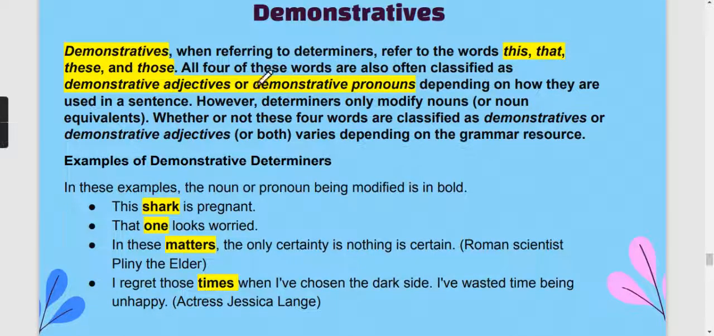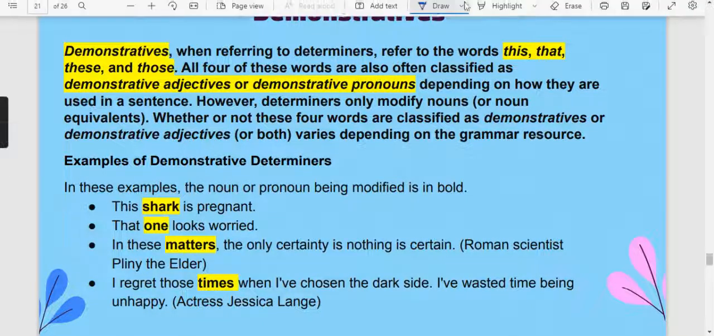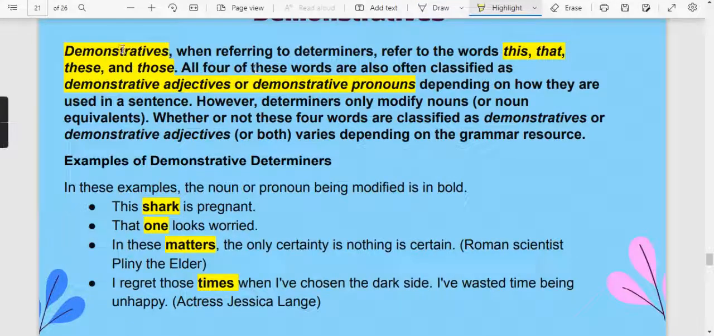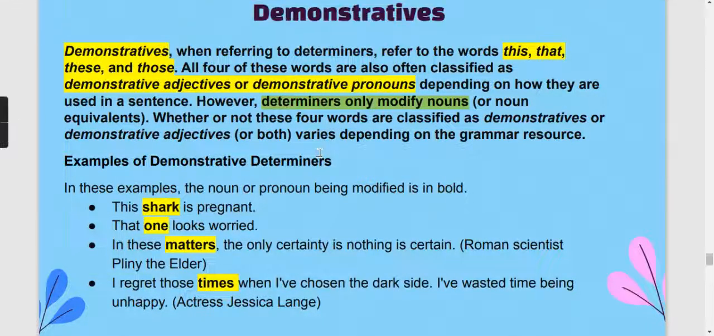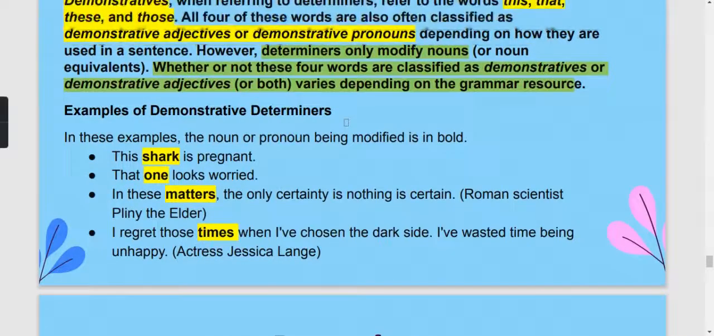And all four of these words we have already seen when we have read demonstrative adjectives and demonstrative pronouns. So depending upon the sentence, you have to basically see whether demonstratives are coming or not. Determiners का main काम यही रहता है that they will be used to modify the noun. So whether or not these four words are classified as demonstrative pronouns or demonstrative adjectives, you have to see how they are used in the sentence and what is their usage according to the grammatical sense.